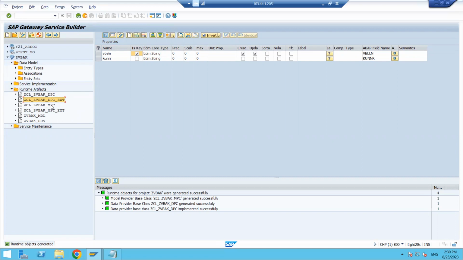So here MPC means model provider class. Modeling means we are creating a structure here. If you want to build a house, you have to draw one plan. Where will be the bedroom and how many square feet it should be, and where is the hall or utility area or kitchen or bathroom. How much space we need to give for that one. So we need to draw all these things, right?